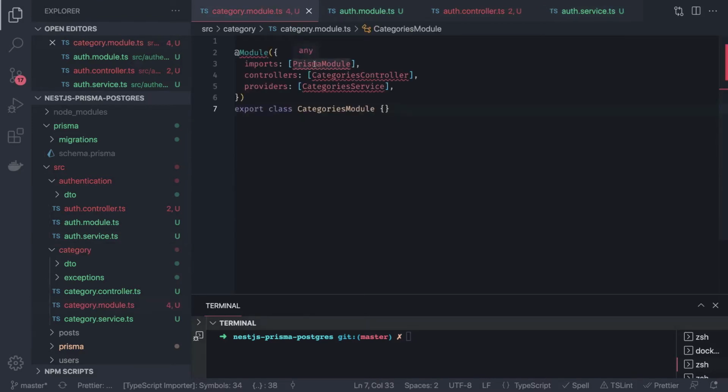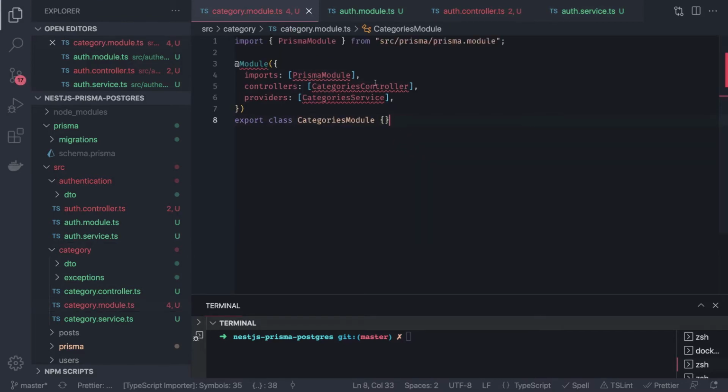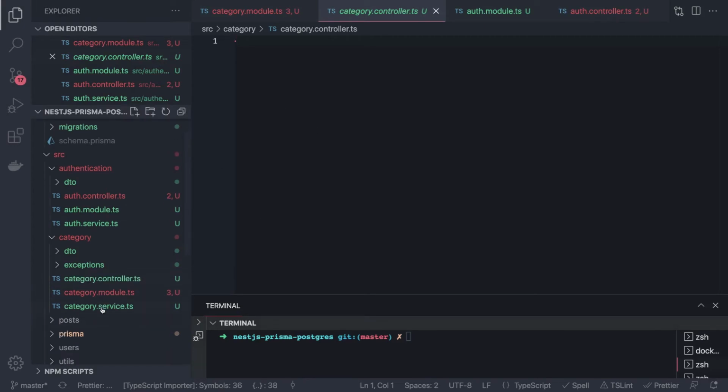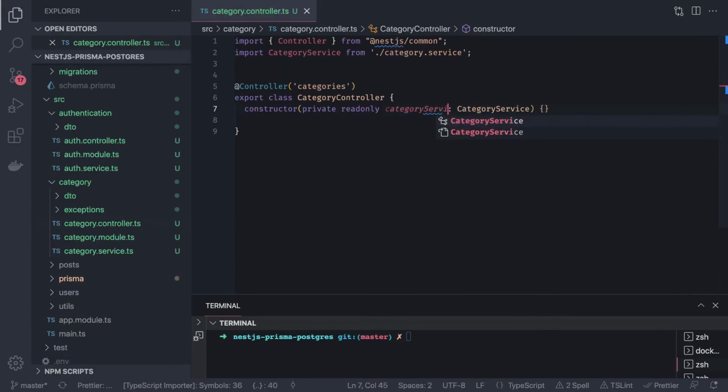So Prisma module, I think we have created one, and then category controller. So what is the name here, it is the category controller. Now we define all the methods like, okay, get by id. So how we define the controllers?